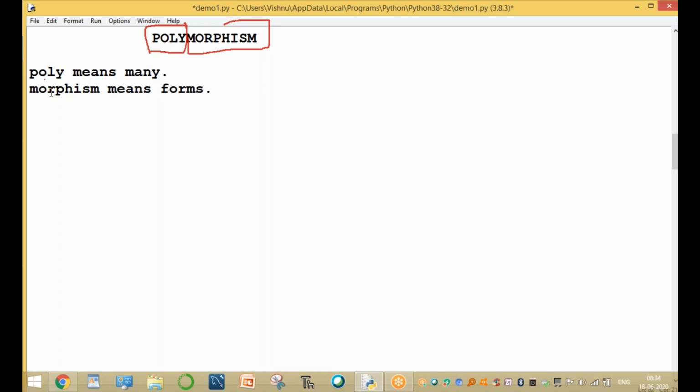forms. That means the entire word polymorphism means many forms, not single. Poly means many and morphism means form. The total meaning of polymorphism is many forms. So what is polymorphism as a concept?